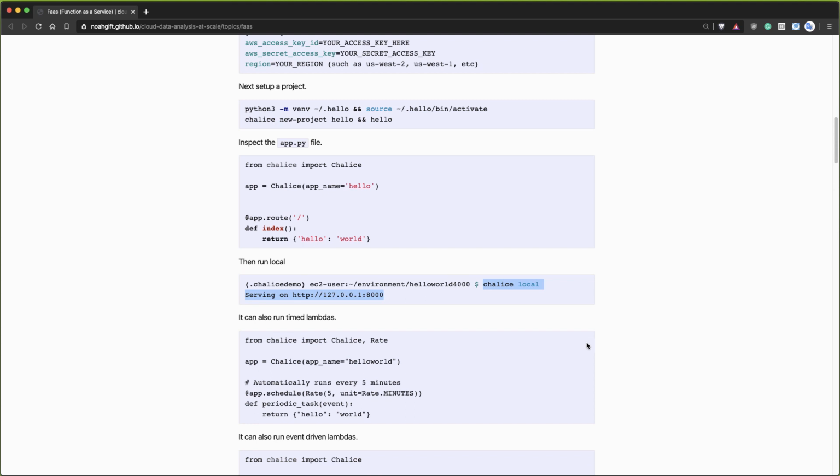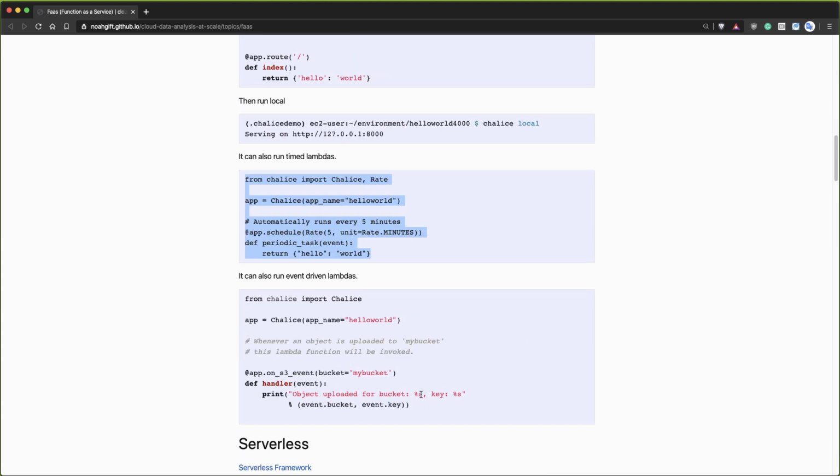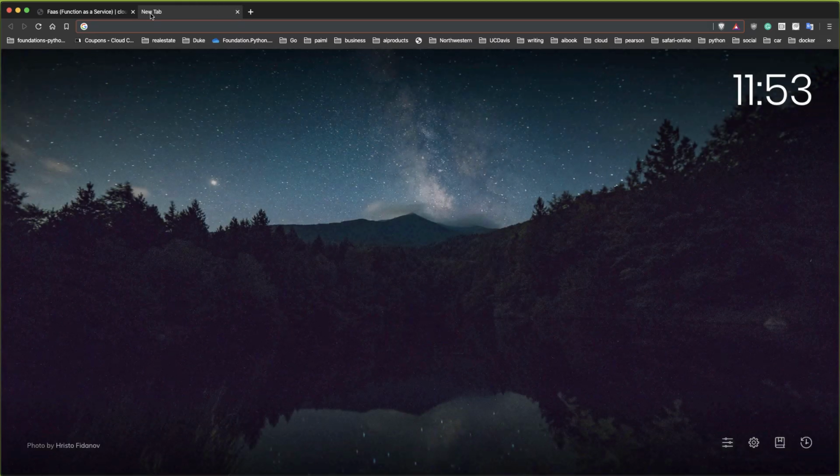It also can do timed Lambda. So let's say you wanted to build a timer like we did last week. You could also do a timer like this, or you could do an event-driven one. So if you want to set something up that listens to S3. So it is pretty interesting. It's an interesting little framework. So let me just show you a couple of things about that real quick.